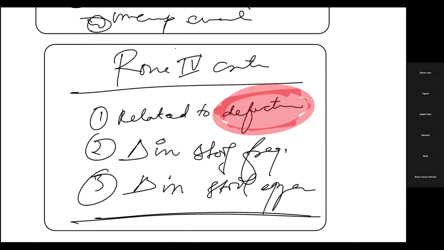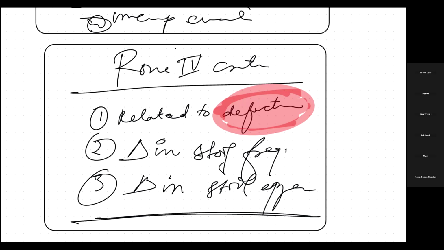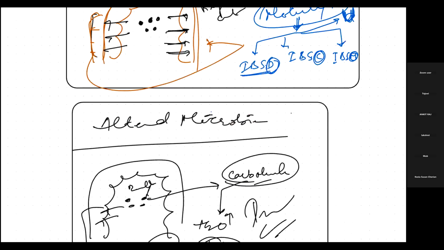I would like to repeat it once. If I'm going very fast, please let me know. If you're not able to follow me, please let me know. Okay, so I'll just repeat once, because there are people who came late. So let's give a quick review of what we discussed till now.